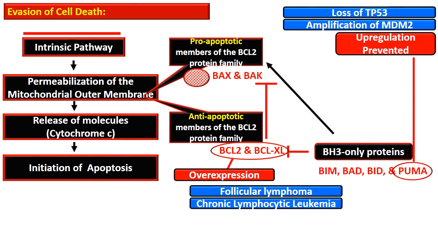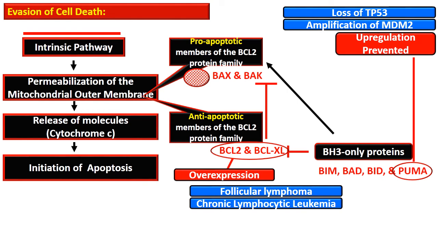Two examples of this overexpression are follicular lymphoma and chronic lymphocytic leukemia. In follicular lymphoma, a B cell tumor, there is a translocation between chromosomes 14 and 18, and this translocation fuses the BCL2 gene to the immunoglobulin heavy chain.